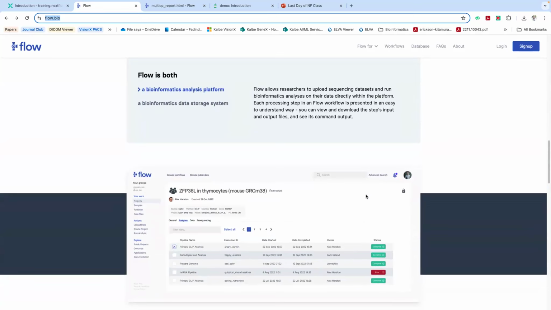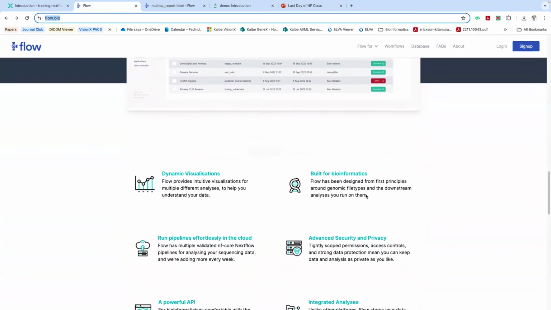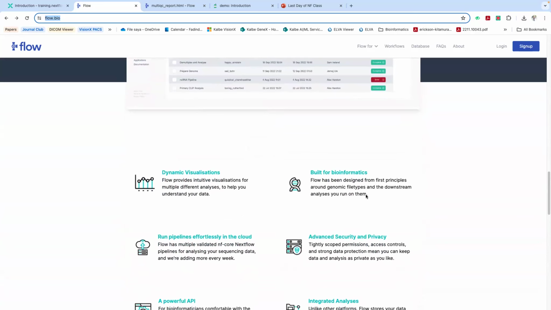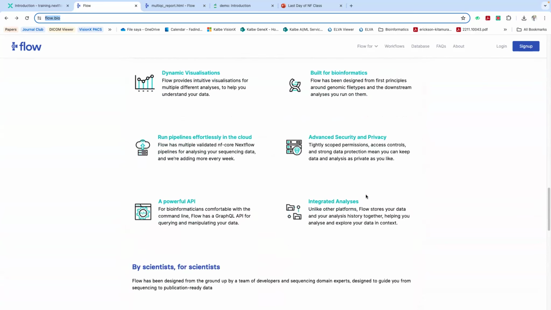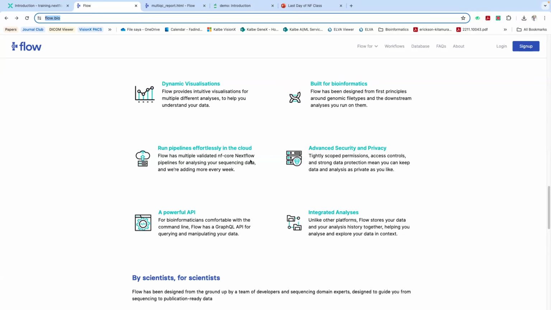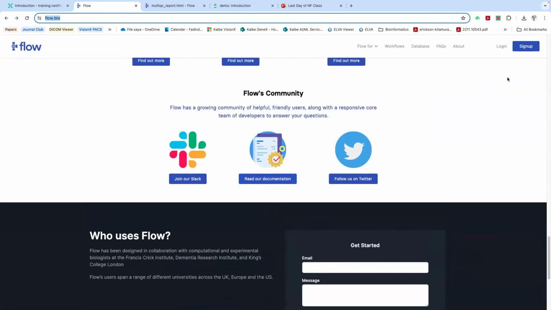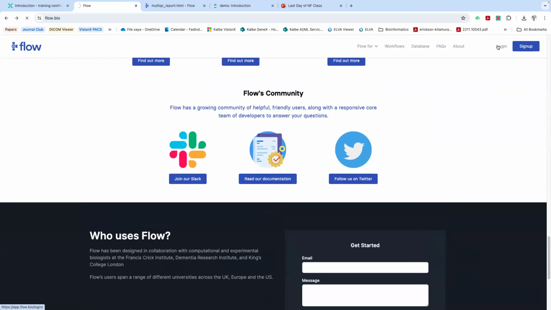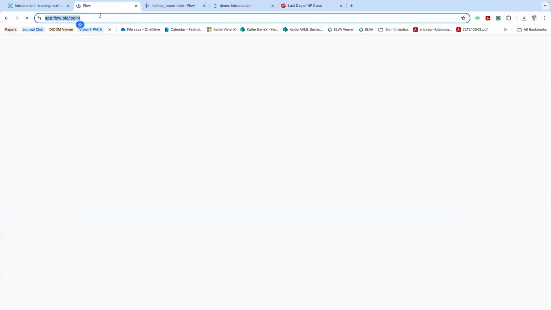This platform is actually quite new, and we talked to the CEO, the founder of flow.bio, and they explained the flow.bio vision and how we can utilize it further. You can log in here if you already have an account, or sign up if you don't. I already have my account, so I will log in to flow.bio, and it will redirect to the app. It's going to take a while because I think my network is buffering.